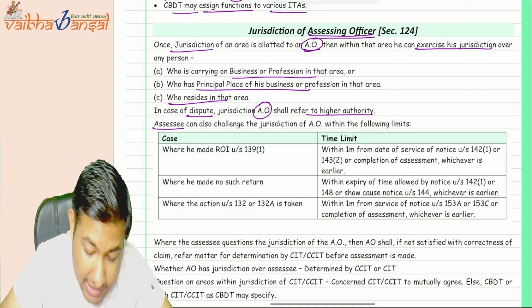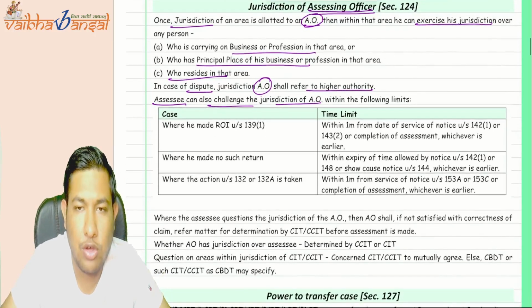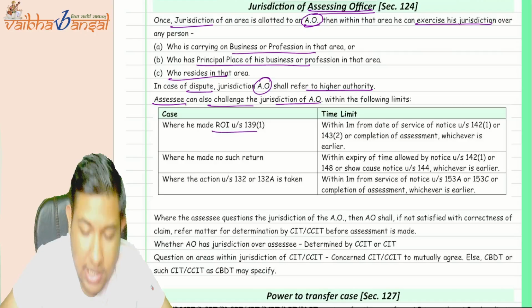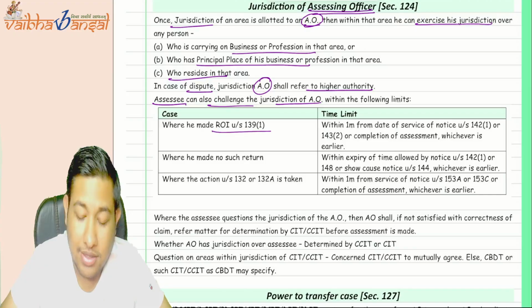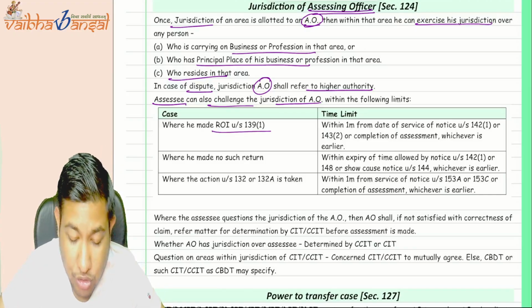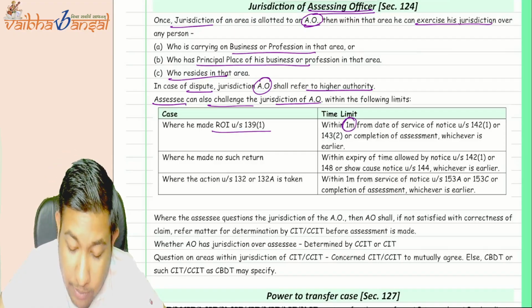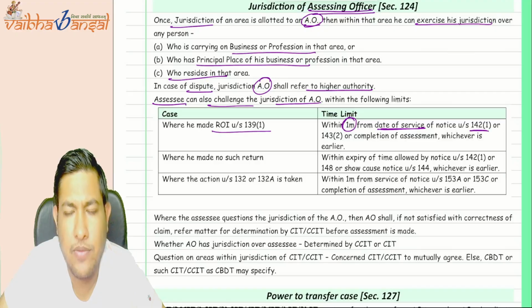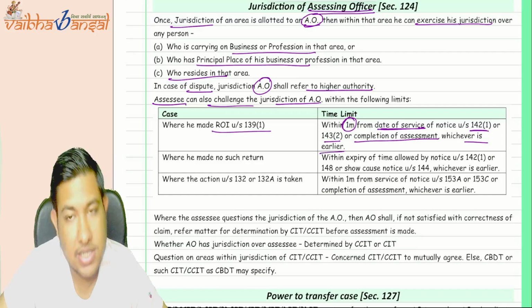But can the assessee challenge the jurisdiction of the AO? Yes, the assessee can also challenge the jurisdiction of the AO, but in certain cases, like if he filed the return of income under section 139(1), then he should object to the jurisdiction of the AO within 1 month from the date of service of notice under section 142(1) or 143, or before completion of assessment, whichever is earlier.